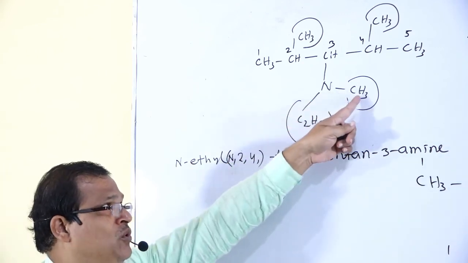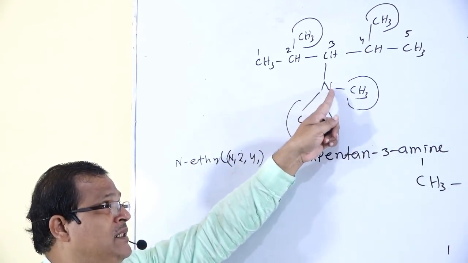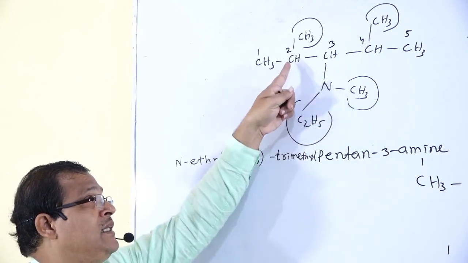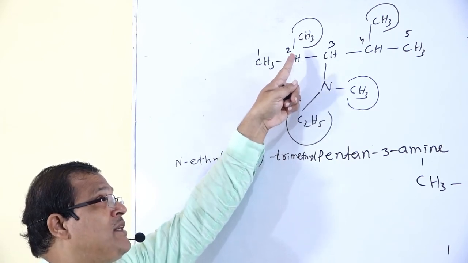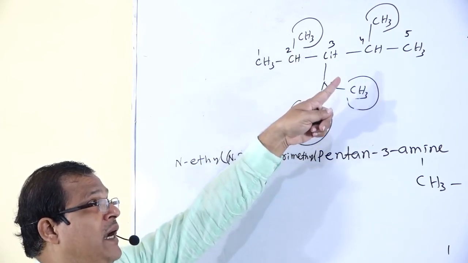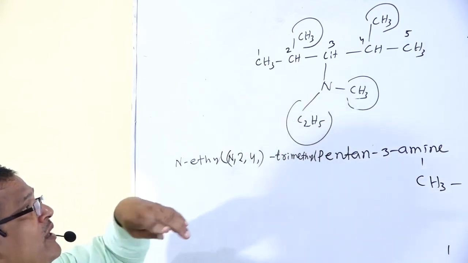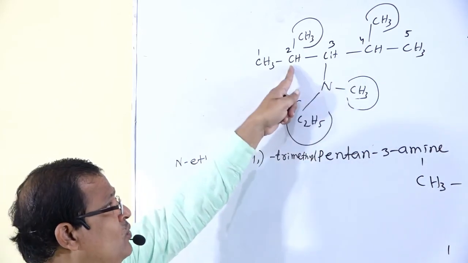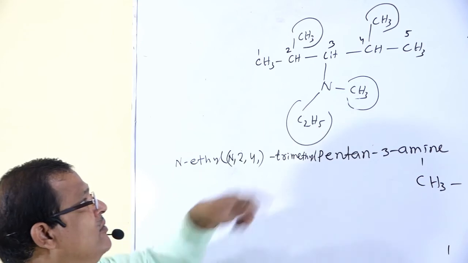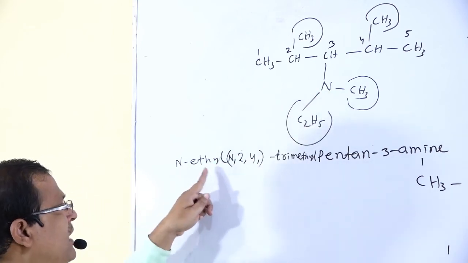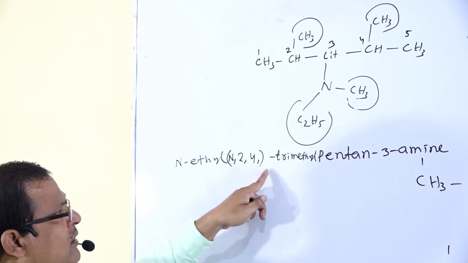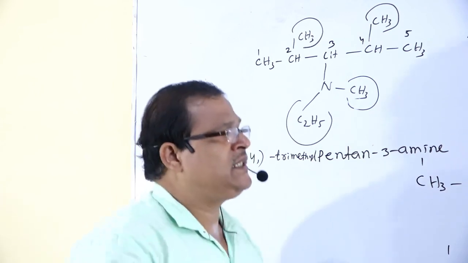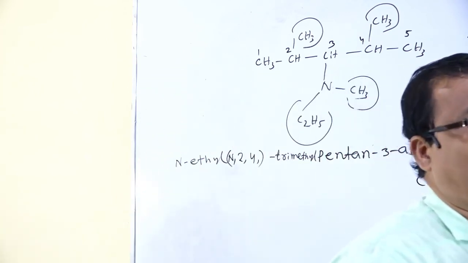Then one hydrogen atom from this nitrogen atom is replaced by methyl, another by ethyl, from the 2 carbon atom the hydrogen is replaced by methyl, and from the 4th carbon atom the hydrogen is replaced by methyl. Then how to name this compound? N,2,4-trimethyl and another N-ethyl. So N-ethyl, N,2,4-trimethyl pentan 3-amine. So these are the names of these different compounds.